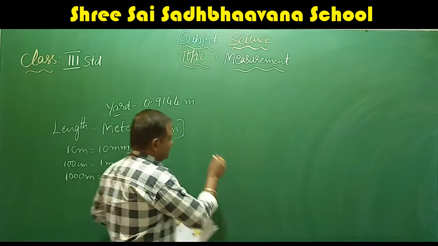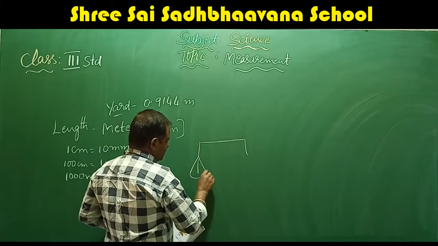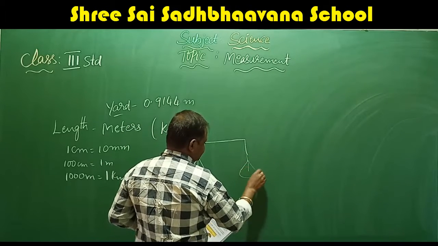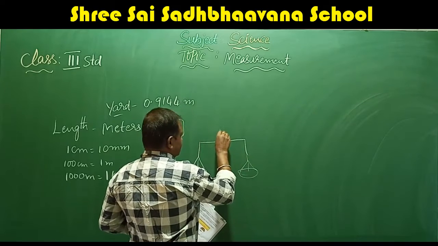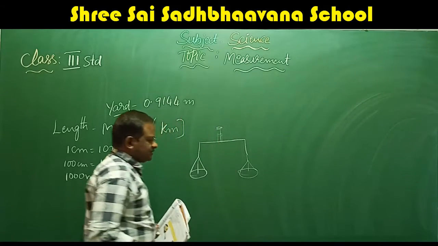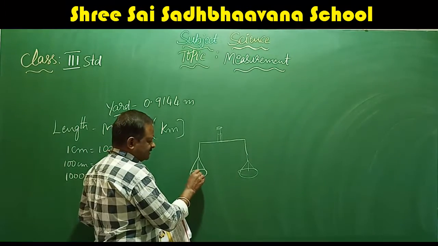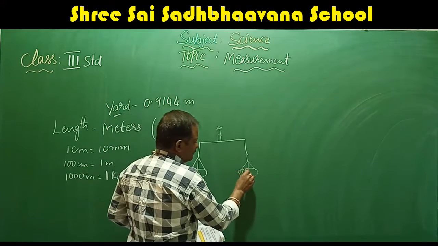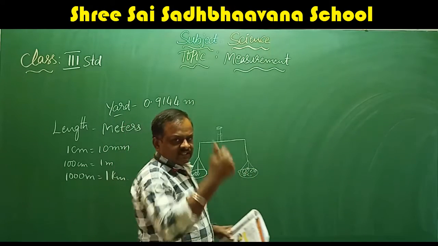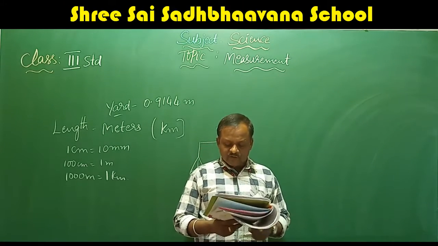You have seen the balance like this. It has 3 strings. Here one plate is there, and here also the same, one plate. Here they have one needle like this. On one side they put the weights, and on this side they put the vegetables and everything. If both are equal, then they will say the weight is correct. Balance to weigh groceries.